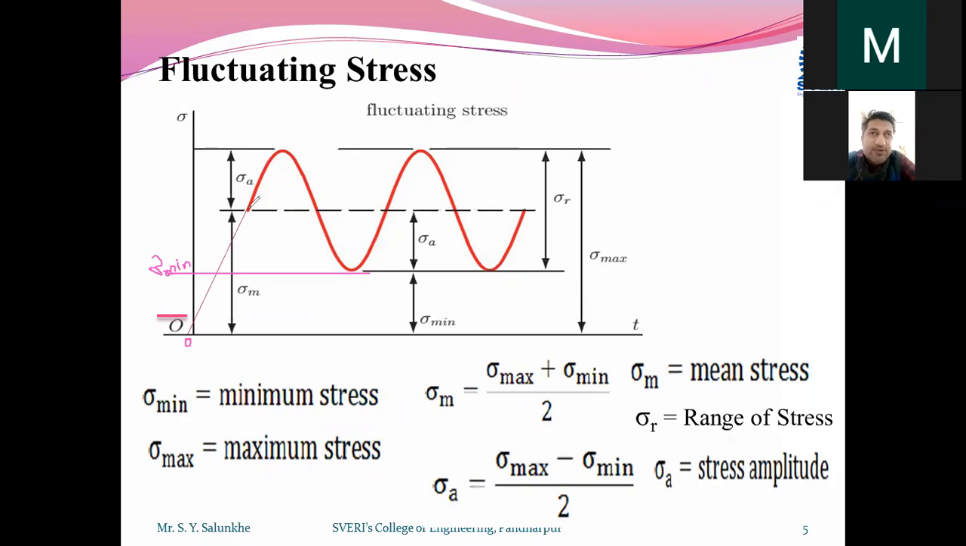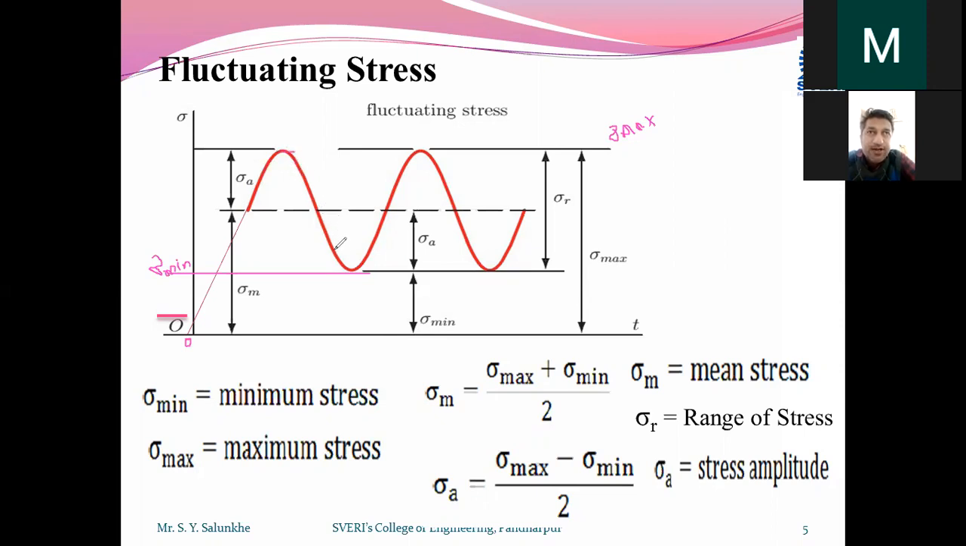Suppose we start to apply the load in such a way that the stress gets generated and reaches its maximum value. This value is called sigma max. This is the maximum value of stress generated in that component on which you apply the load, above which in the lifetime of that particular loading condition, the stress will not get generated. So you apply the load in such a way that the stress is gradually increasing with respect to time and reaching its maximum value.